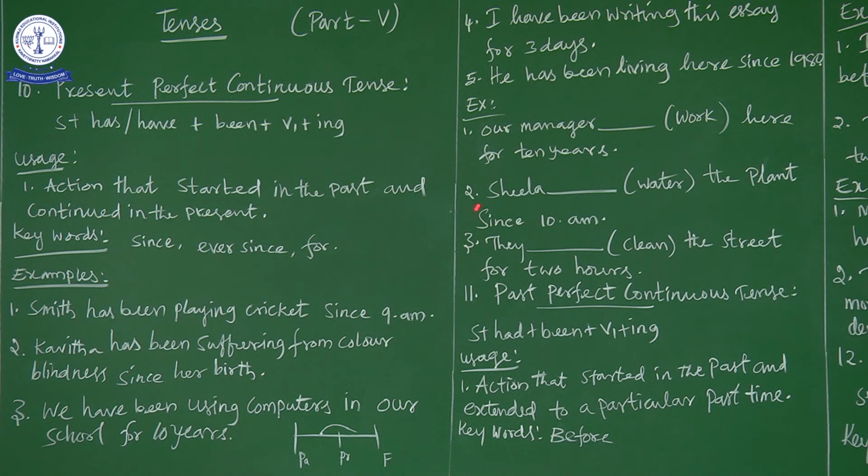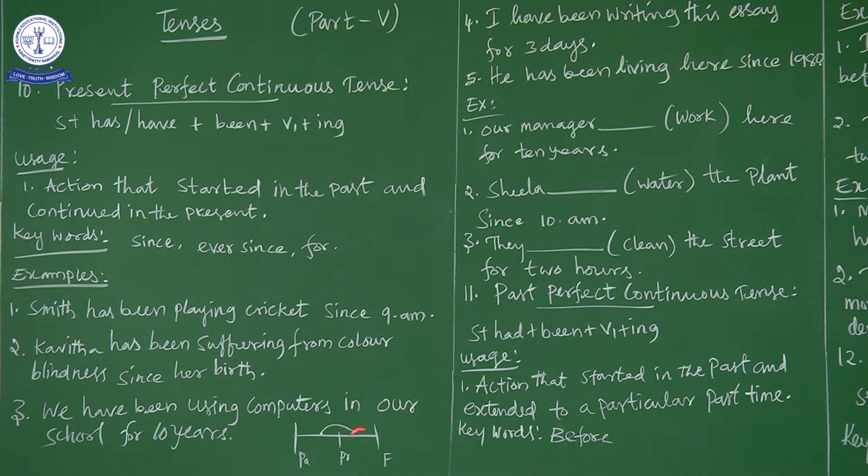Now let us move on to the second. Sheila dash water the plant since 10 a.m. Sheila is the subject, a singular subject, so we have to go for has. Sheila has been watering. Water is a verb; as I already told you, the verb in the bracket is in present form, so we change water into verb plus ing, watering. So Sheila has been watering the plant since 10 a.m.